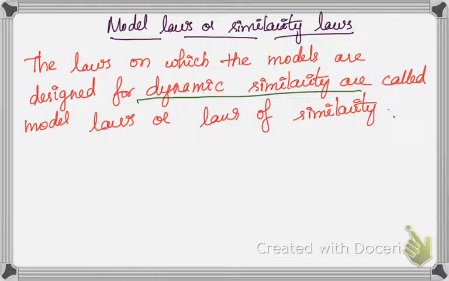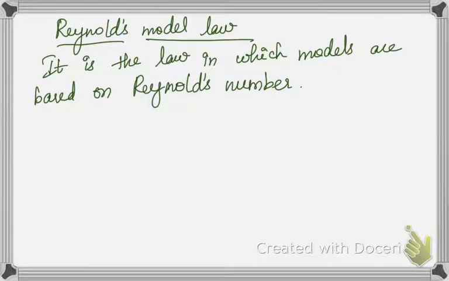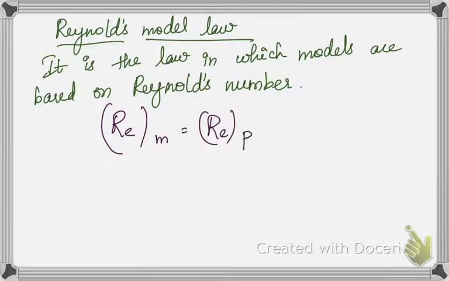In this video we'll see the details of the Reynolds model law. Reynolds model law is a law in which the models are based on the Reynolds number. If you are following the Reynolds number, it is called the Reynolds model law. Whenever the viscous force is predominant over the inertia or other forces, for dynamic similarity the Reynolds number for the model and the Reynolds number for the prototype will both be equal. This is what the law says.